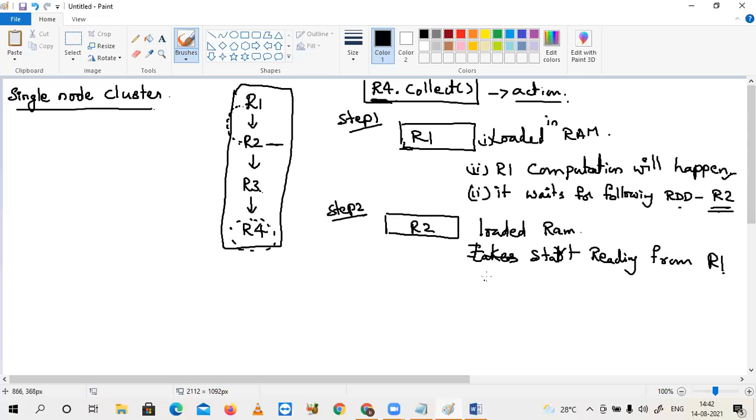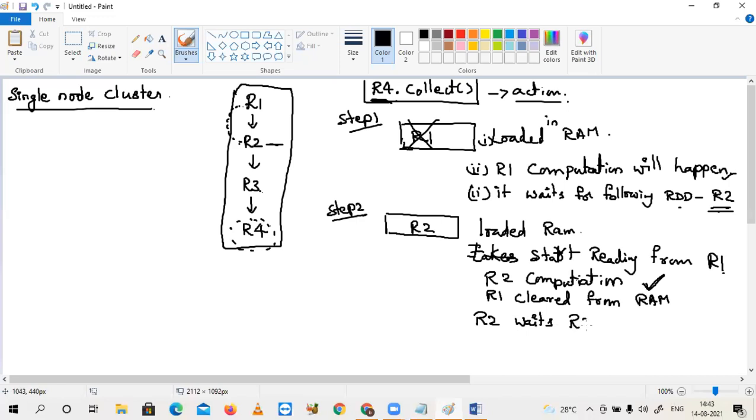This is called R2 computation. If successful, then R1 is cleared from memory. Whenever R2 computation is successful, R1 will be removed from RAM. Remember this. Now R2 waits for R3, its following RDD.